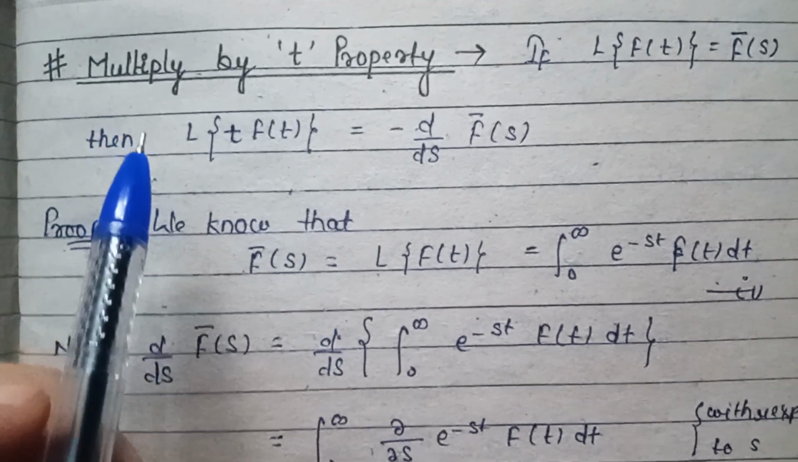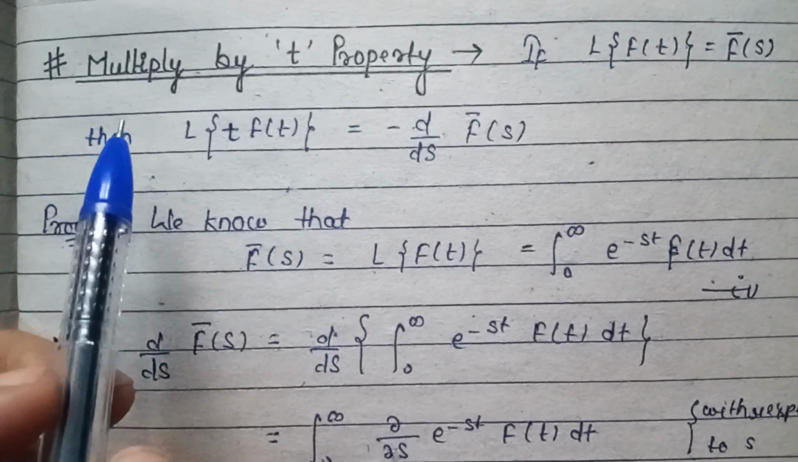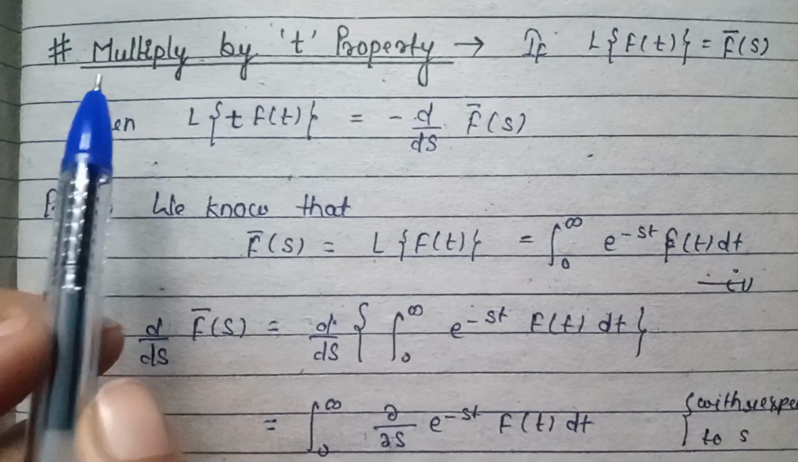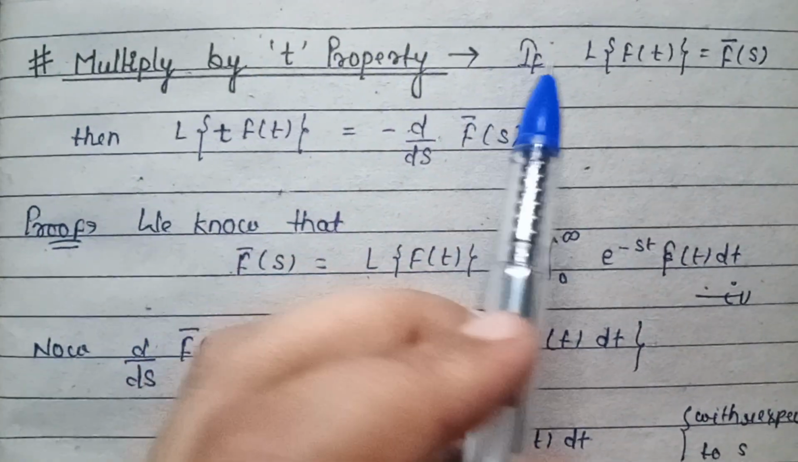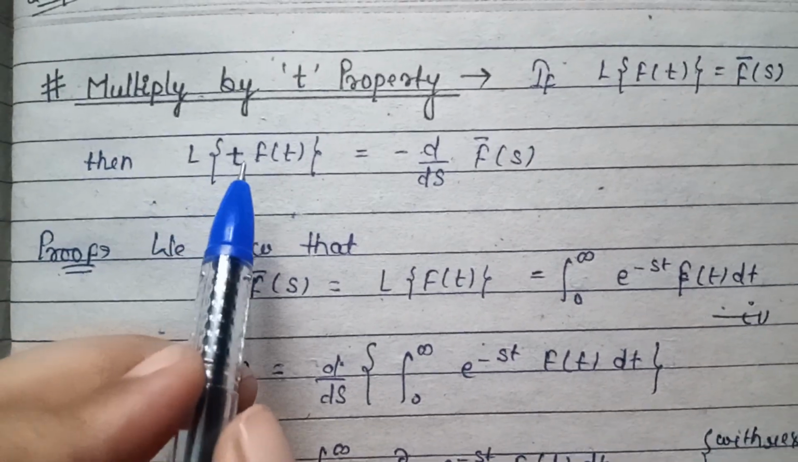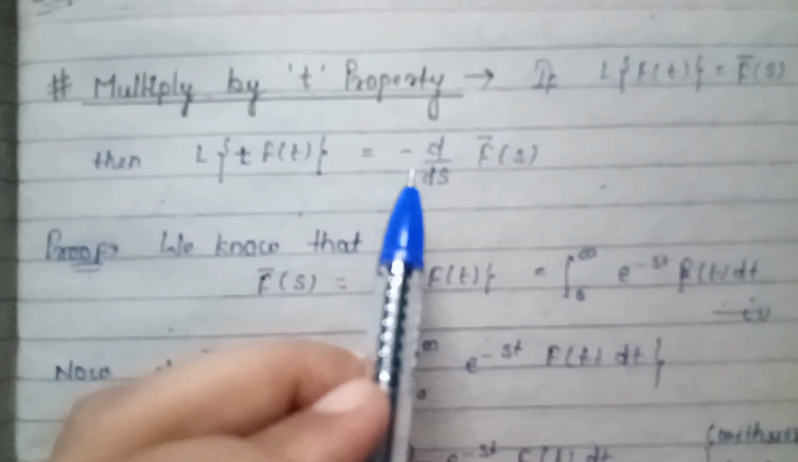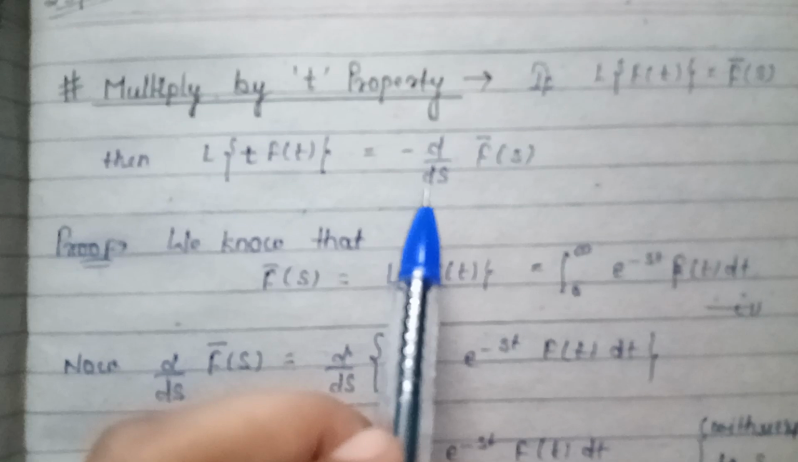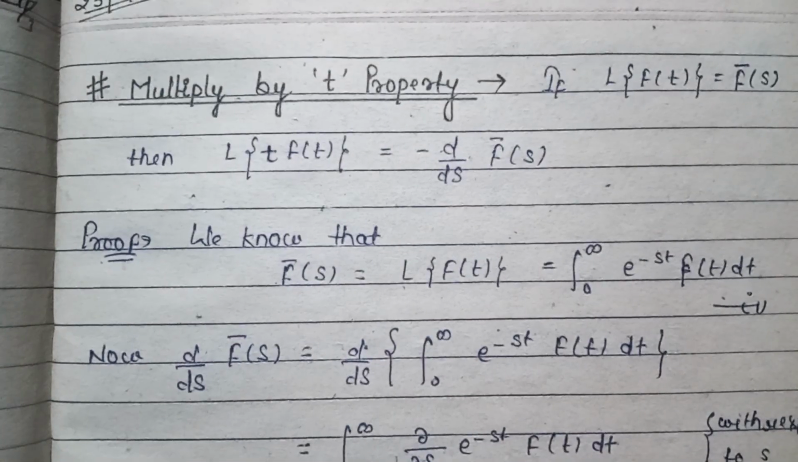Now, there are some properties related to the Laplace transform. The first one is the multiply by t property. If Laplace of f(t) is equal to f bar(s), then Laplace of t f(t) is equal to minus d by ds of f bar(s).